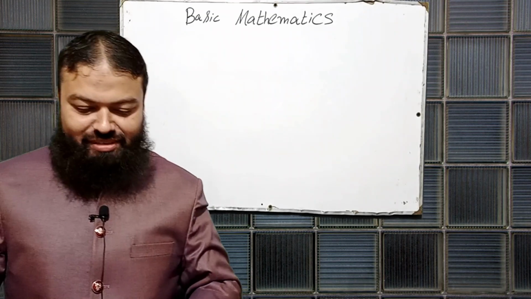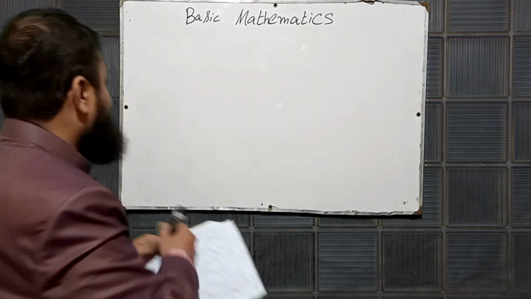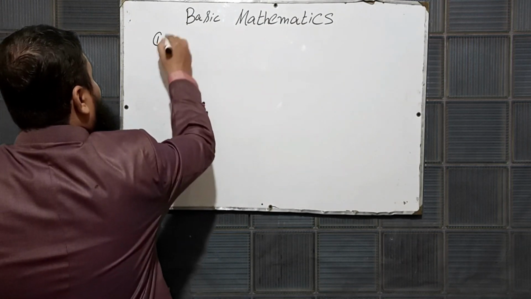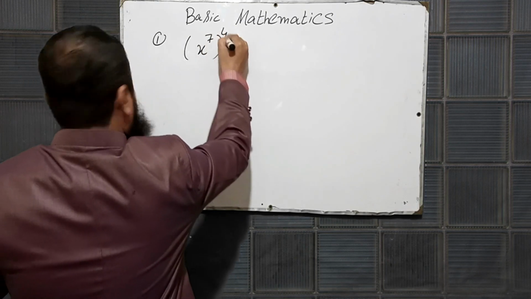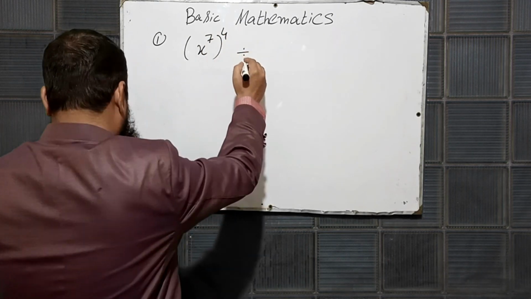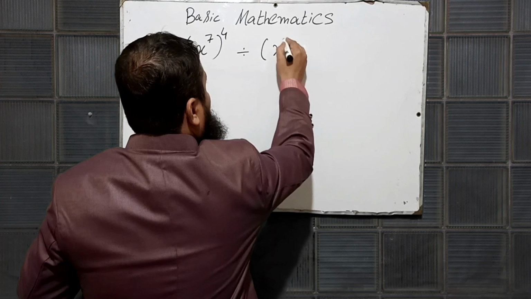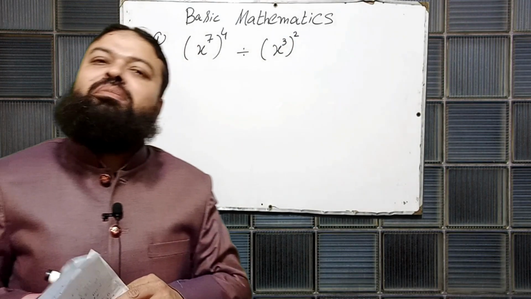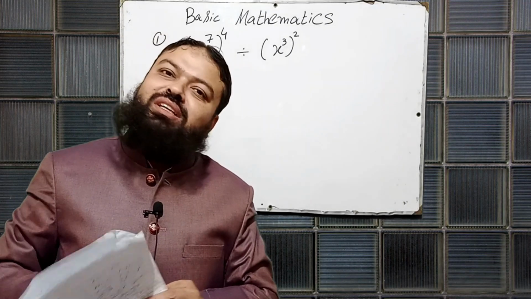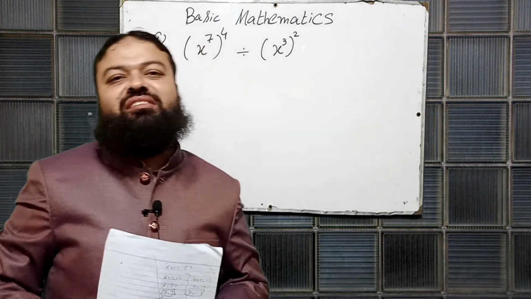Let's start. Question number 1. It is question number 1 for basic concepts of mathematics for all the classes for PPSC and FPSC exams.